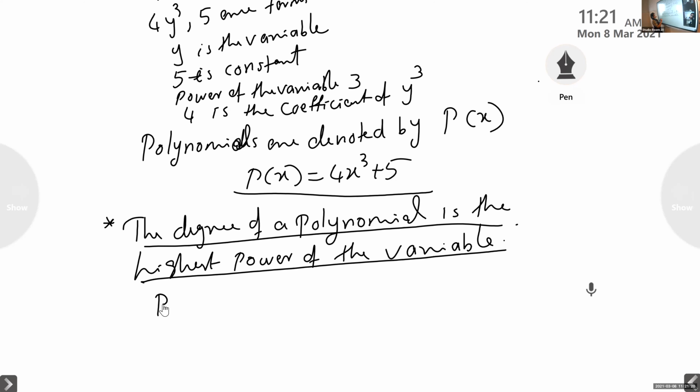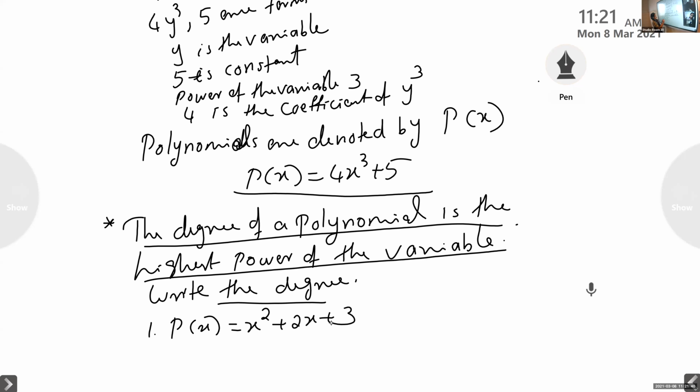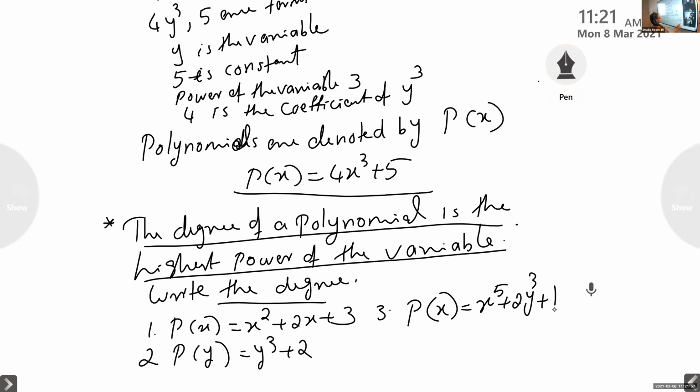So write the degree of the given polynomial. Write the degree. First one, P of x equal to... Write the degree of these polynomials.